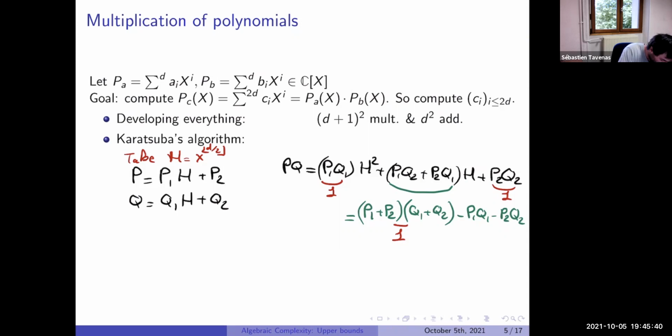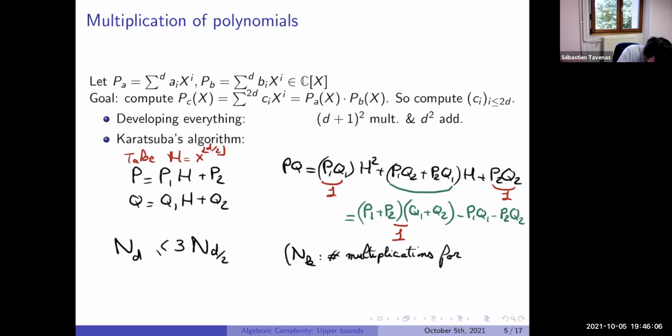So to compute the number of multiplications, let's say n, to compute 2 elements of degree D, it will be smaller than 3, where n is the number of multiplications, putting the product of 2 polynomials.